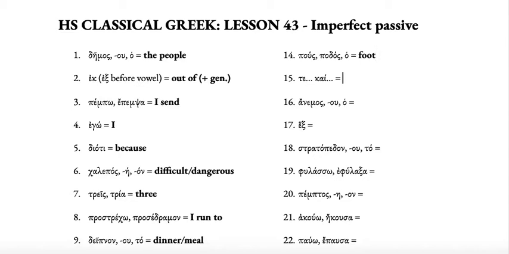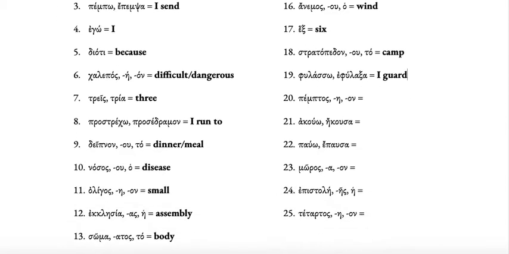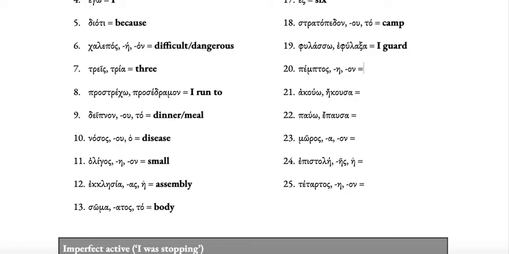Te and kai mean both, and then and. Anemos is a wind. Hex is the number 6. Notice that's hex with a rough breathing. Ex with a smooth breathing is number 2. A stratopedon is an army camp. So we can just put camp here. Fulasso means I guard, and it has the weak aorist efulaxa. Pemptos means fifth.